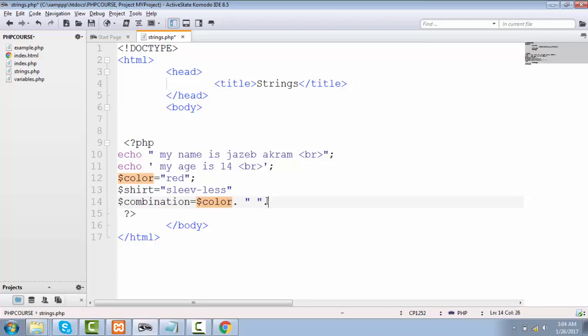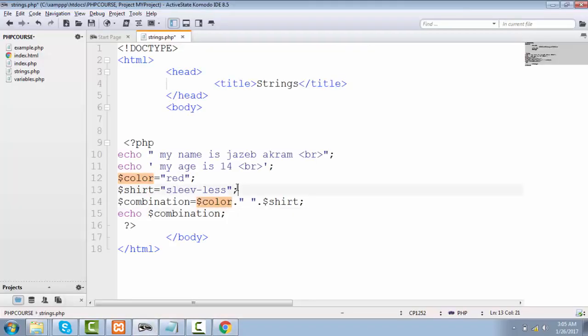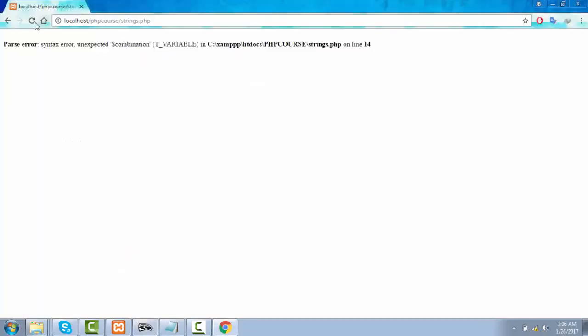So I'm going to connect our color with our variable of shirt here, and if I echo out this combination variable, then you will see that in the output our color will be concatenated with our shirt. Let's save this one out and see it in our browser. This is an error on line 14. Why? Because we didn't add a semicolon right here. So whenever you do some programming, you have to be more careful with these semicolons because they do some real damage sometimes. So let's save this one out, refreshing the page.